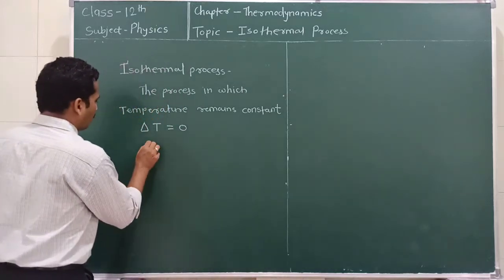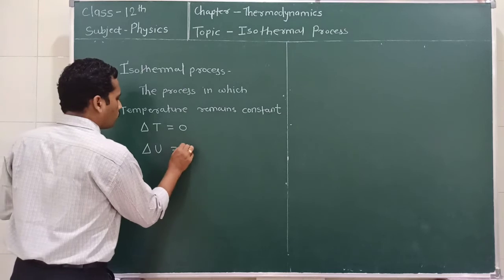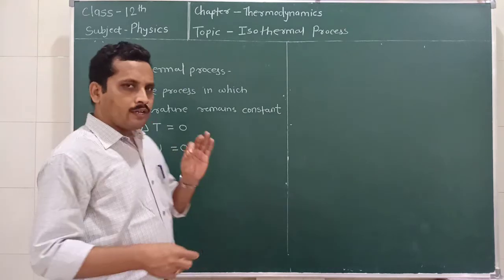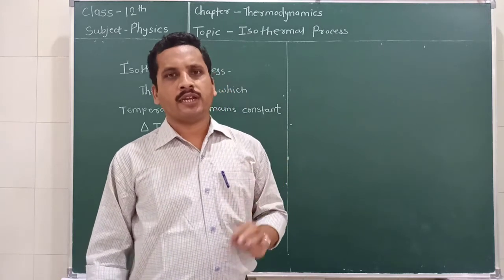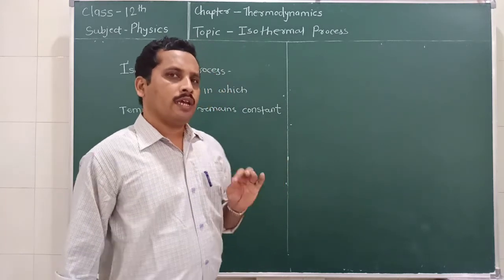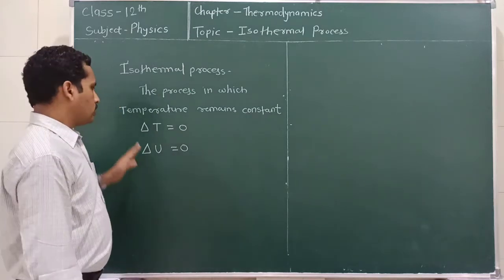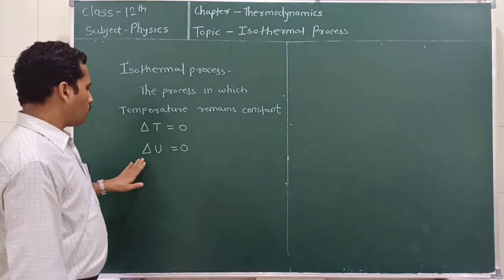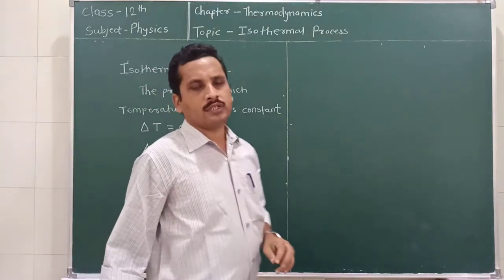So for isothermal process, delta U is equal to 0, meaning internal energy at the initial state, intermediate state, and final state remains constant. There is no change in the internal energy. So delta T is equal to 0, delta U is equal to 0 in the case of isothermal process.